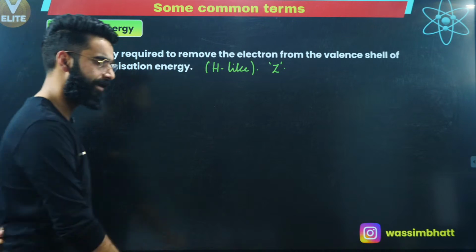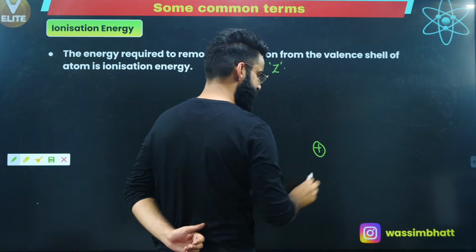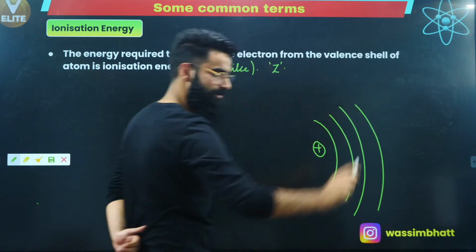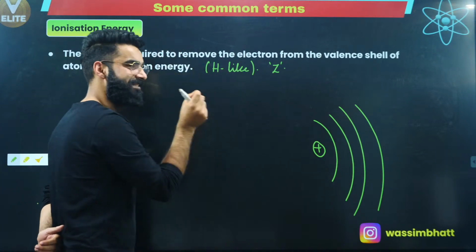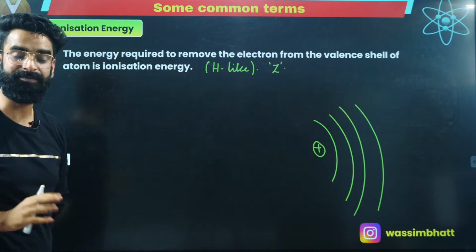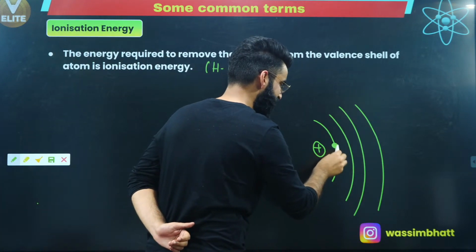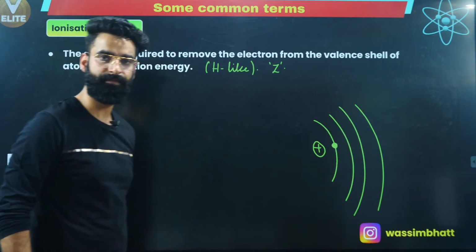Okay. Let's say this is the nucleus. Shell number 1, shell number 2, shell number 3, shell number 4, and so on. If it is a hydrogen-like species, that means there will be only one electron in it, because it's a single electron species, and that single electron is going to be present in shell number 1.